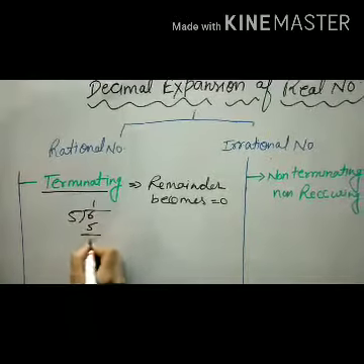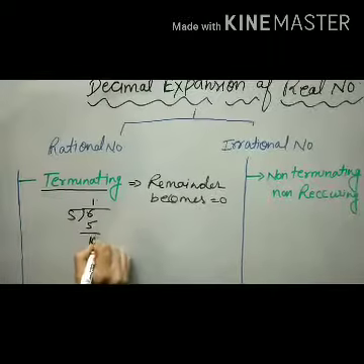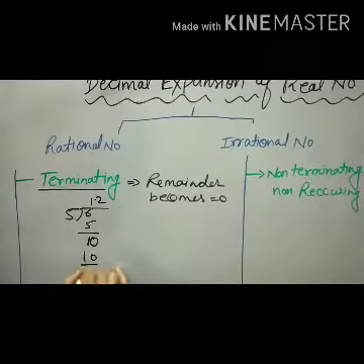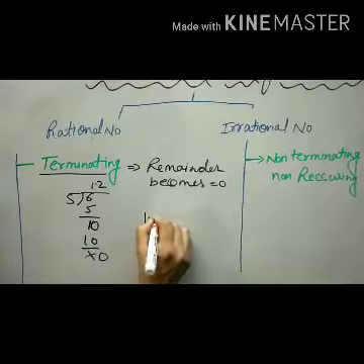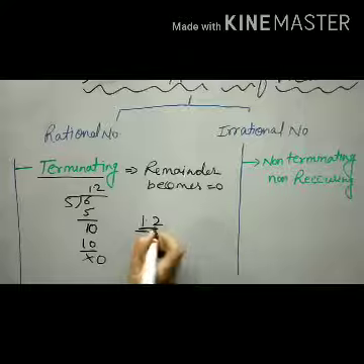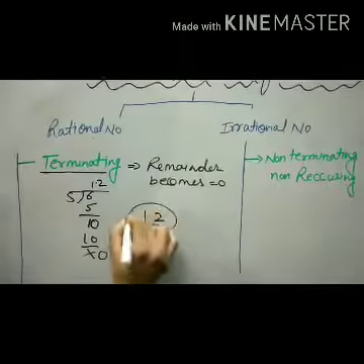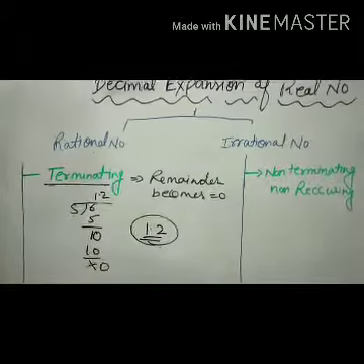If we divide 6 by 5, so what will we do? 5 ones are 5, 1 remainder, then point 0, and 5 twos are 10. So we are getting remainder 0 here. So 1.2 is a decimal expansion that is terminating. It is called a terminating decimal expansion of the rational number.